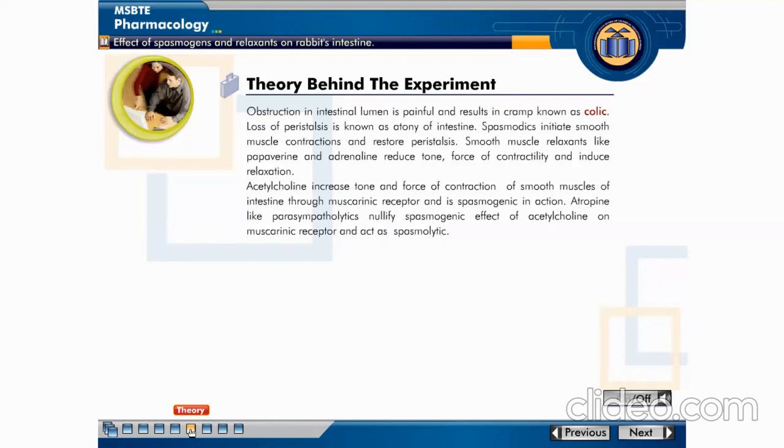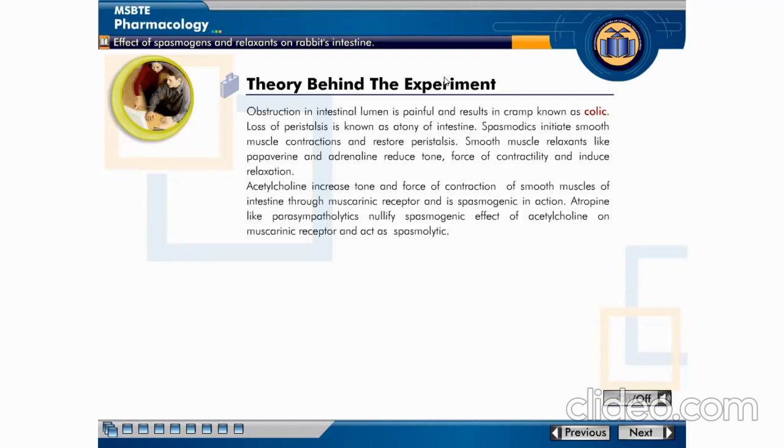Smooth muscle relaxants like papaverine and adrenaline reduce tone, force of contractility and induce relaxation. Acetylcholine increases tone and force of contraction of smooth muscles of intestine through muscarinic receptor and is spasmogenic in action.